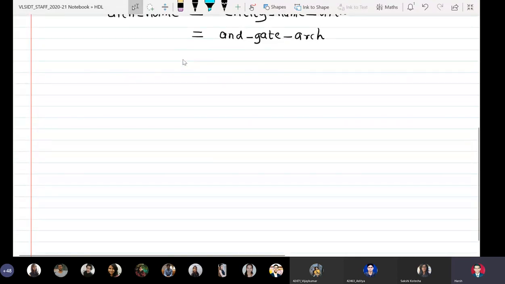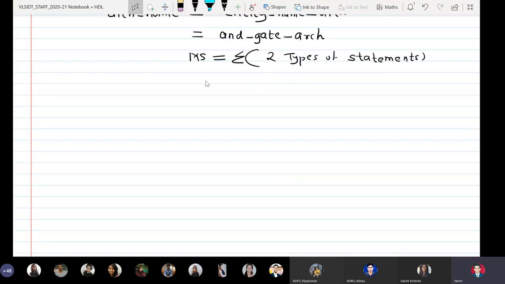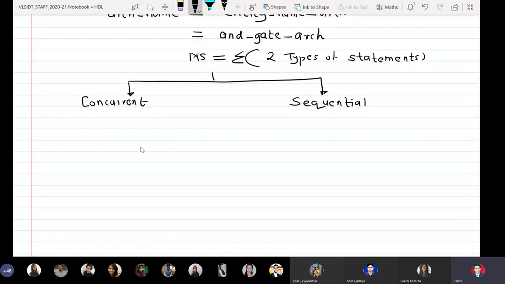So we'll again classify them like this: modeling styles are nothing but a combination of two types of statements: concurrent statements and sequential statements.